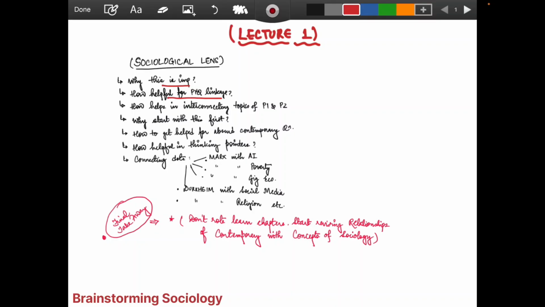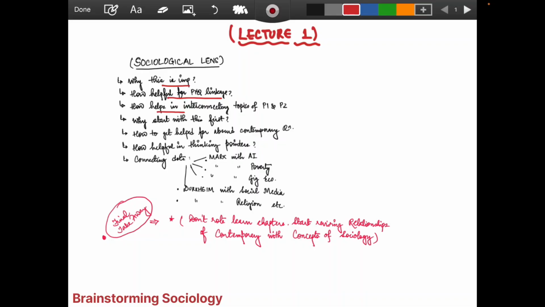Because whenever any absurd topic or any other contemporary topic comes in the paper, we are often confused what to write. We are often confused about which part of the sociological syllabus has been interlinked and asked. How should we write this answer? How should we think on those pointers? So for that, sociological lenses become the most important thing to look at.